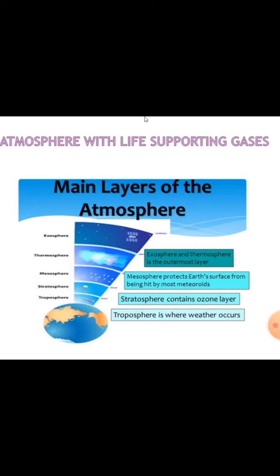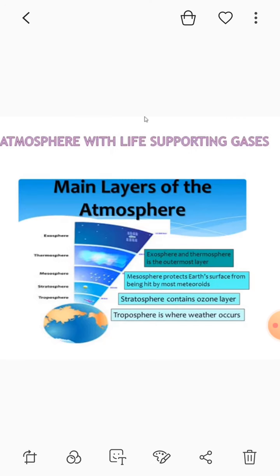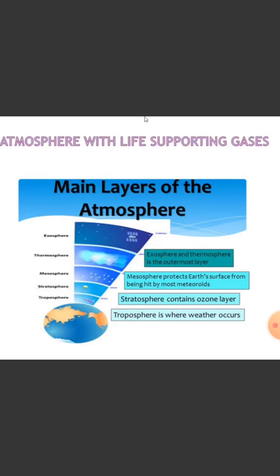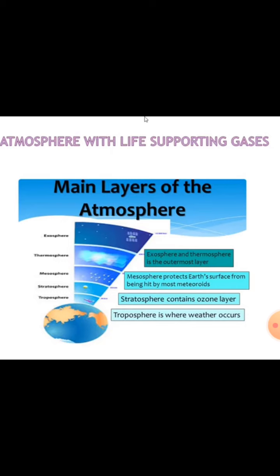Atmosphere is the layer of air around the Earth, a mixture of gases like nitrogen 78%, oxygen 21%, and carbon dioxide, helium and argon less than 1%. Ozone present in the Earth's atmosphere absorbs the harmful ultraviolet rays of the sun. The atmosphere also prevents loss of heat from the Earth's surface and helps to keep the Earth warm.